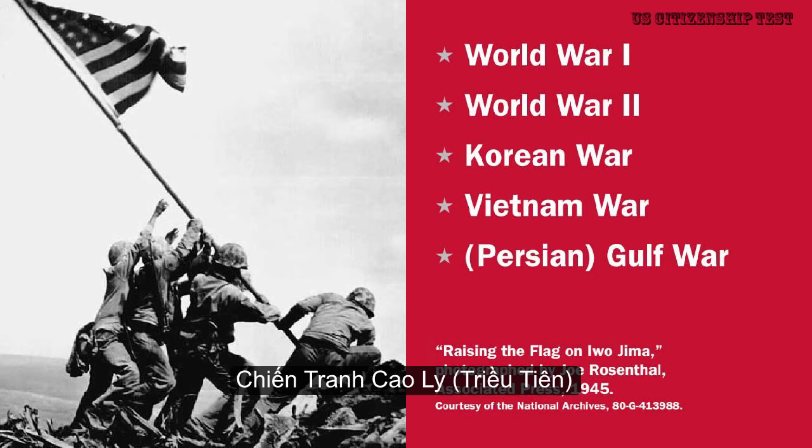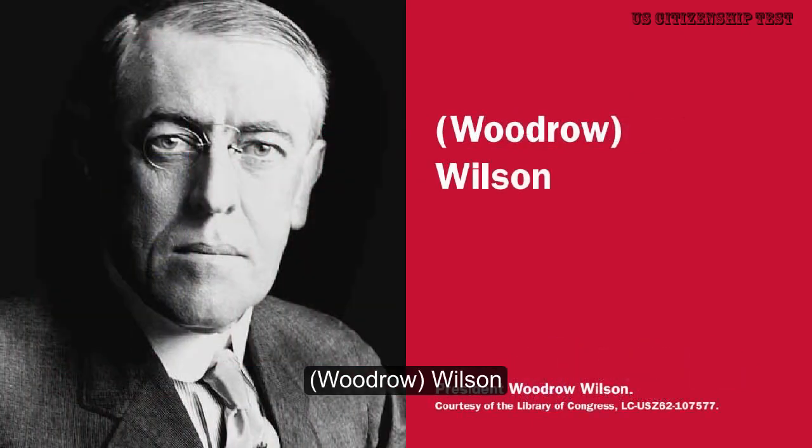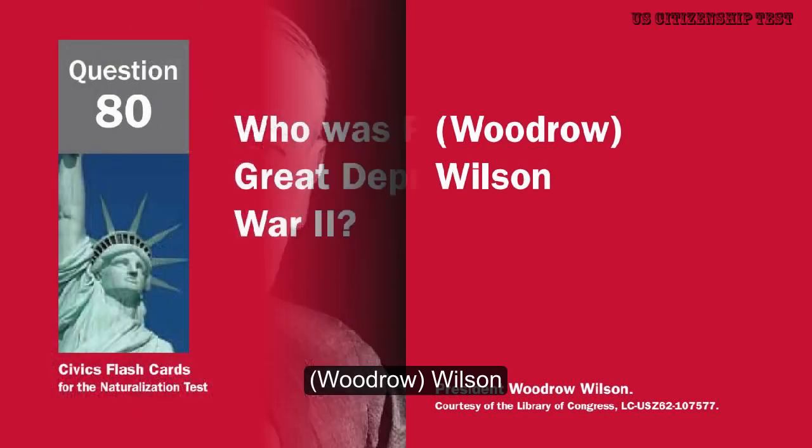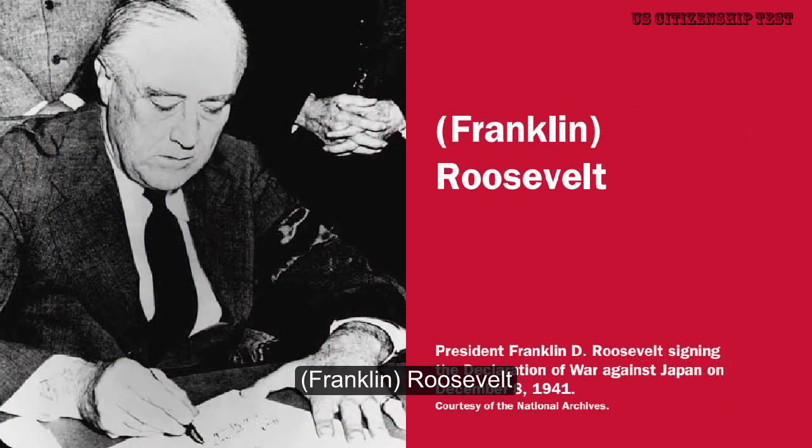Korean War. Vietnam War. Persian Gulf War. Who was president during World War I? Woodrow Wilson. Who was president during the Great Depression and World War II? Franklin Roosevelt.